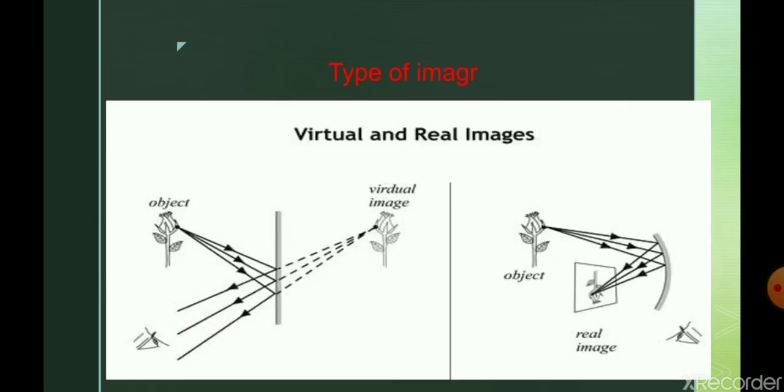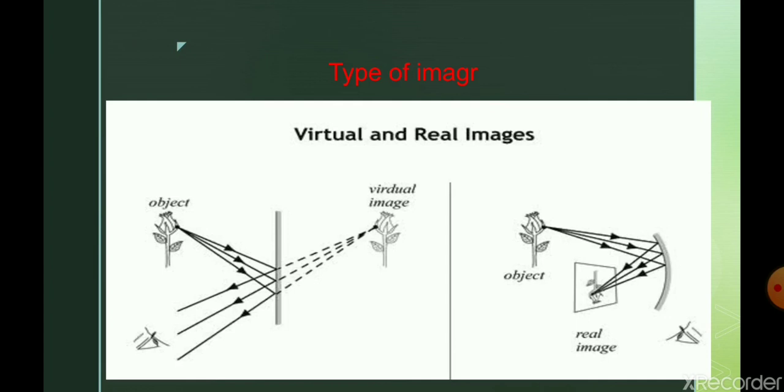Images are basically two in type. One is virtual image and another is real image. If after reflection or refraction light rays actually meet at a point, then the second point is called the real image of the first point. Look at the right hand side image first. Here the light rays from the object after reflection from the concave mirror actually meet at a point. So here the second point is called the real image of the first point.